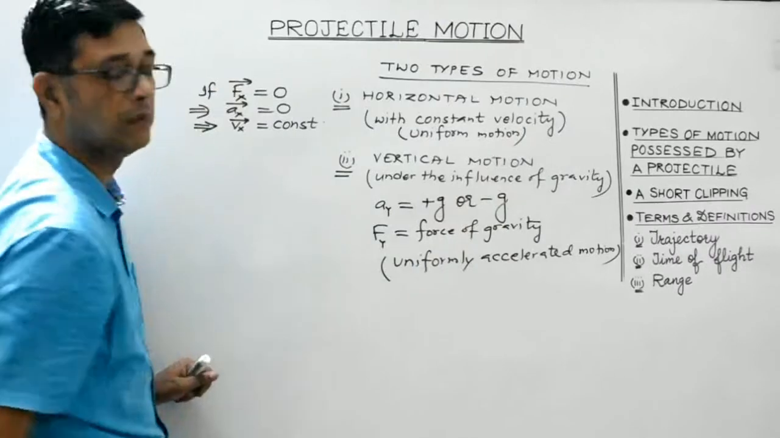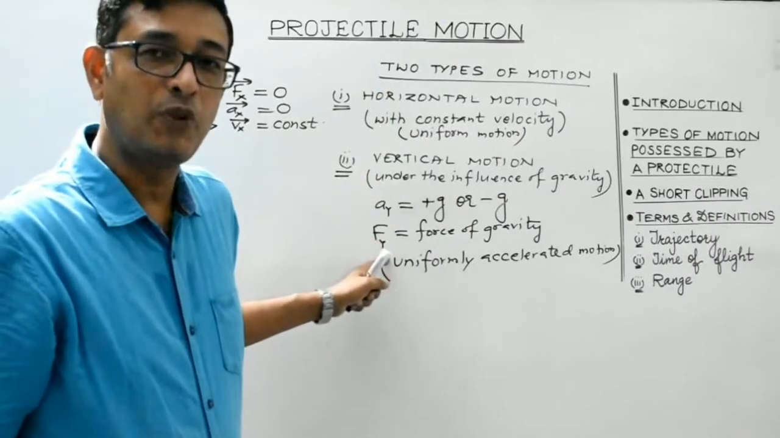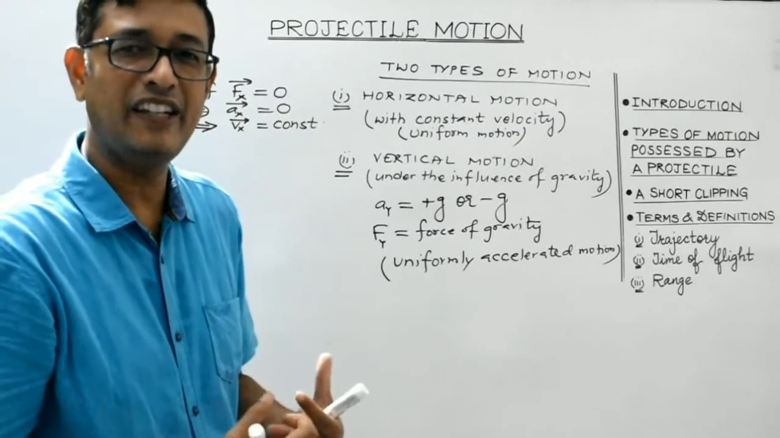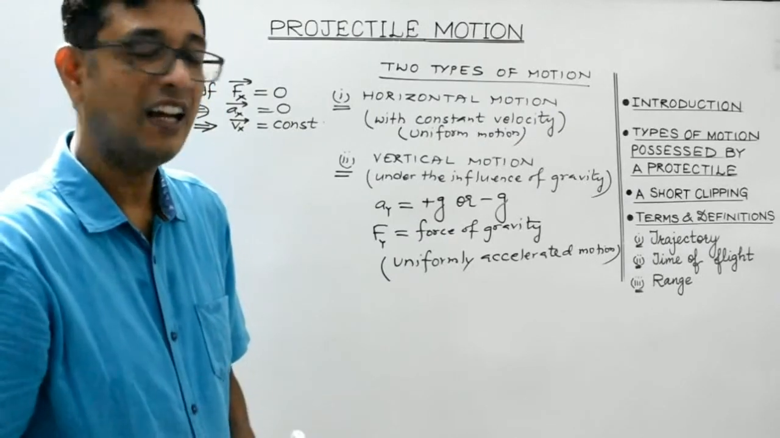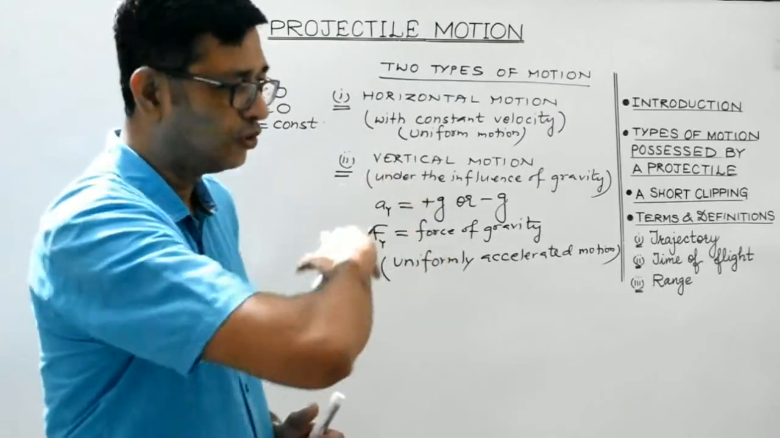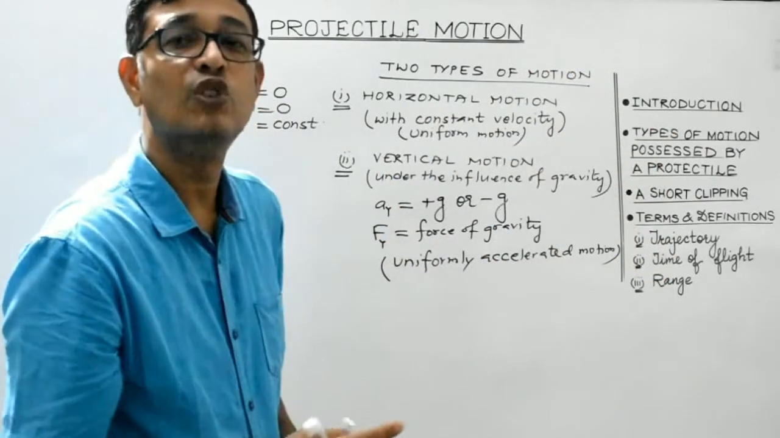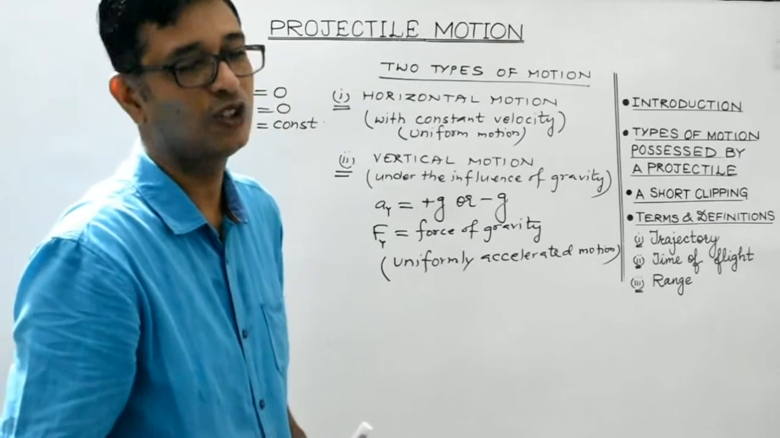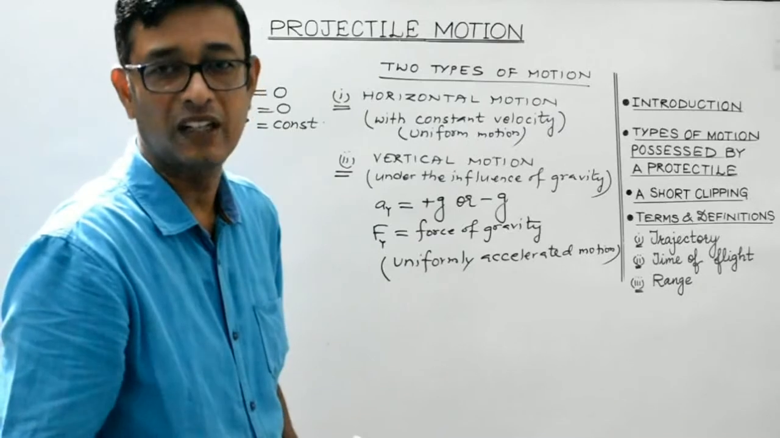And students, always remember, these two motions of the body are totally independent of each other. They are totally independent of each other. And these two motions of a projectile enable the body to follow a certain path, which is known as its trajectory. It actually follows a parabolic path. That also we will mathematically prove, right?